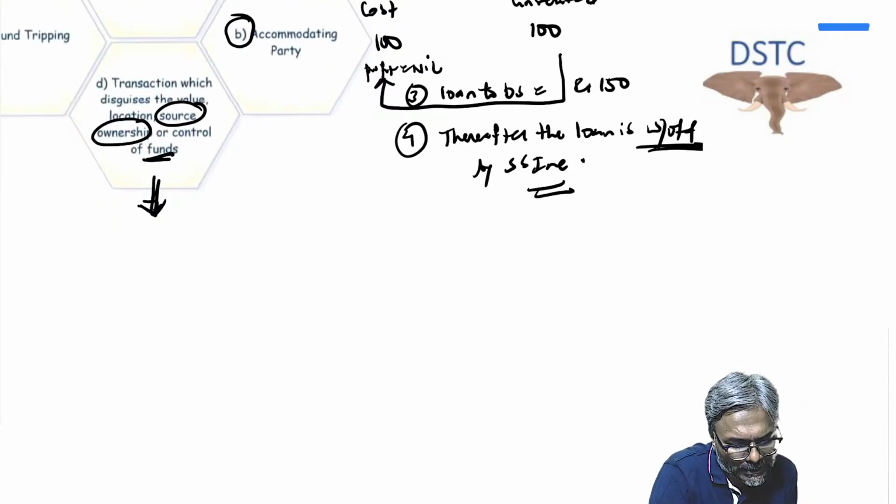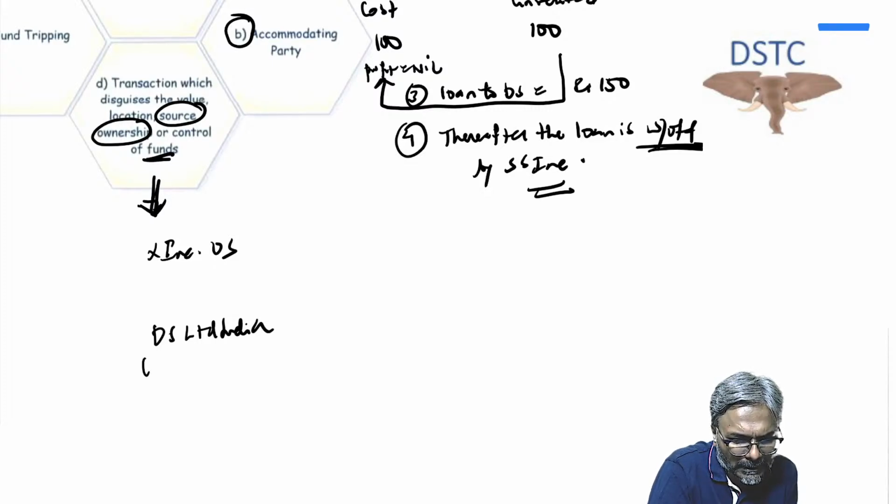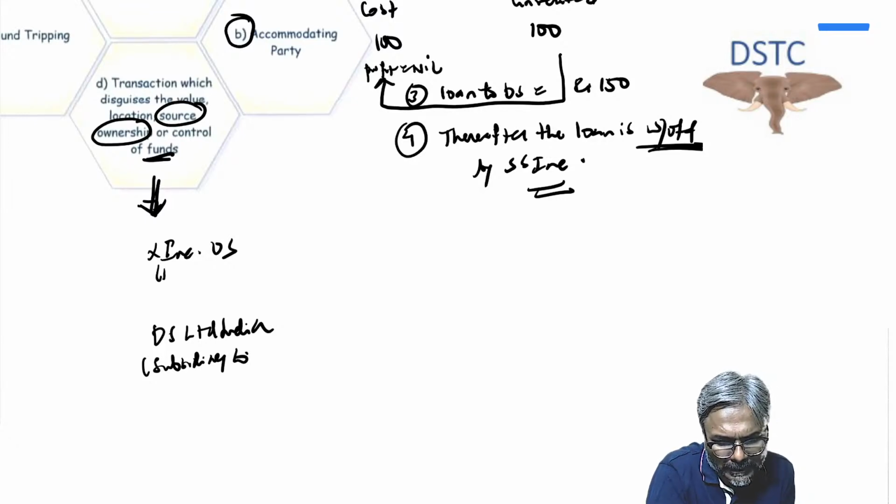Supposing there is a company, say X INC dot US, and then there is DS Limited India. This is a subsidiary company and this is a holding company.